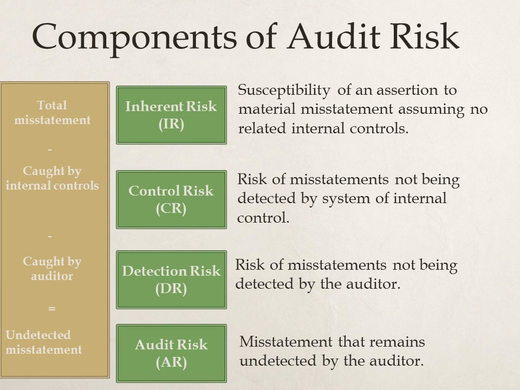Detection risk is what the auditor controls. Again, it can be measured between 0 and 1, with never actually equaling 0. This is the only item the auditor can actually control.